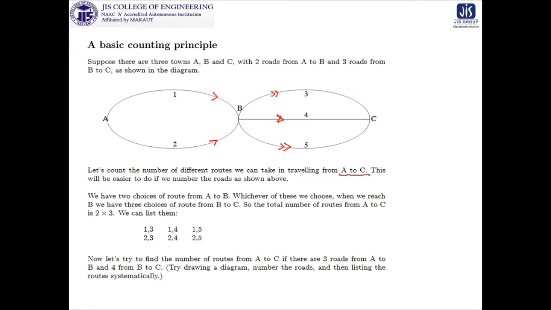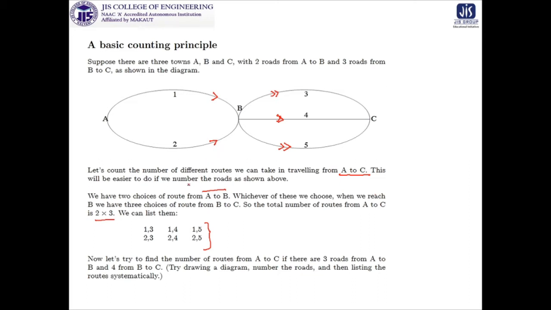But there must be some logical representation, because the number of cities may be 100 and the possibilities may be 5, 6, 7, 8, 9 and so on. So it is not possible for us to count it. So let us discuss it in this manner: we have two choices from route A to B. Whichever of these we choose, when we reach B, there are 3 choices. These 3 choices do not depend on these 2. So if we list them, we get 2 times 3 possibilities. That is why, when counting, we got 6 possibilities.